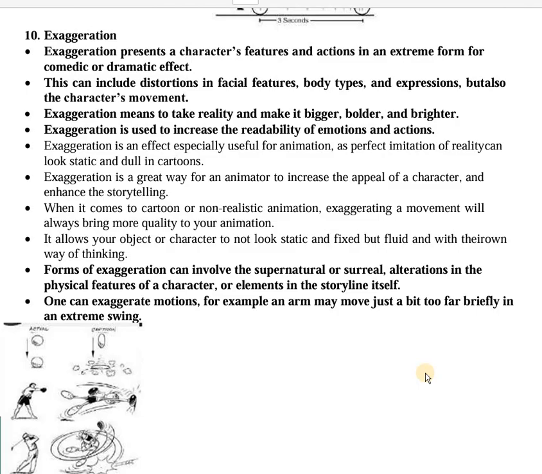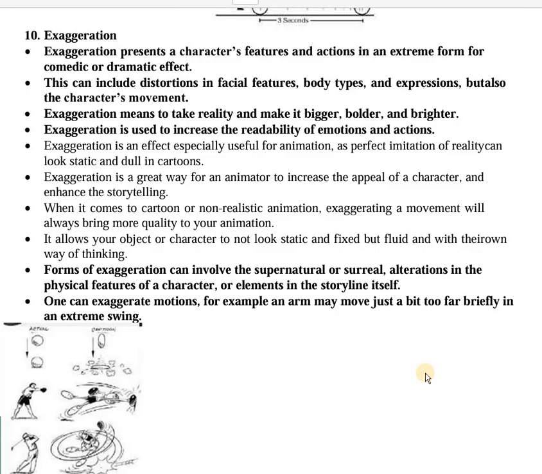So when a stone falls or when a ball falls, it is just going to hit the ground and sit there, but you are showing that it is going to blast as if it was a bomb. So exaggeration can be for many things. It can be for facial features, body types, expressions, or the character's movements.